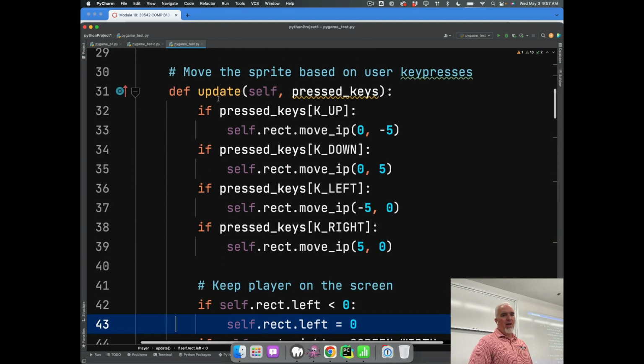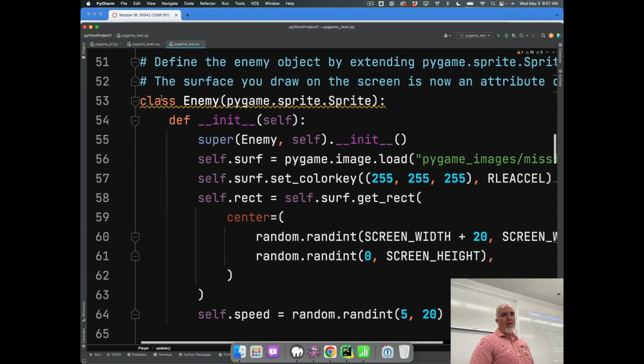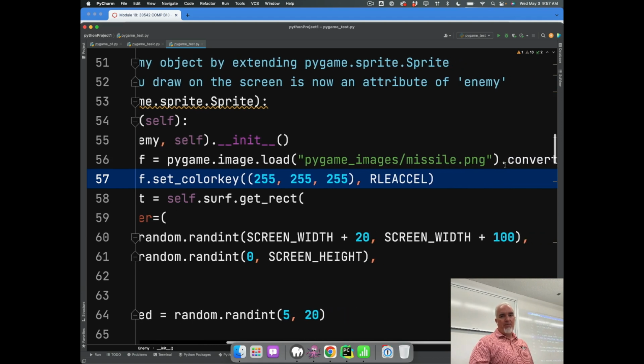Every time there's an update called on a sprite, it does that. Now we have another class for the enemy. We're creating a class, and then we're going to create 100 instances of that. Every instance of this class is going to be one of those individual missiles, but they all have the same ability. They all use the same graphic.